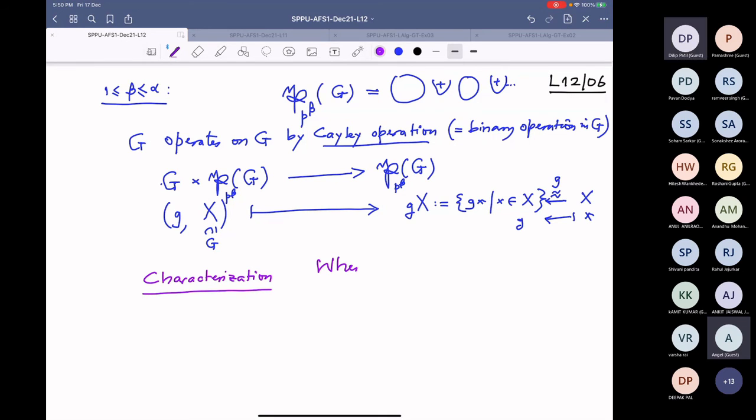When can an orbit of this action contain a subgroup? How to test? And next I will analyze, if it contains a subgroup, how many.